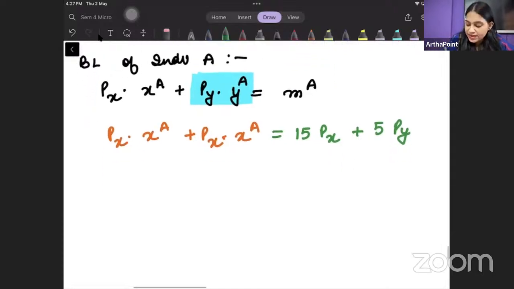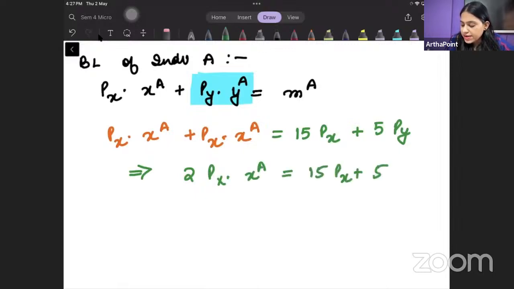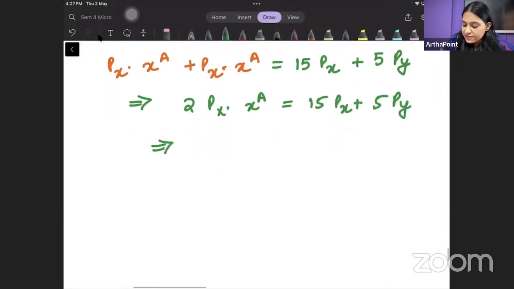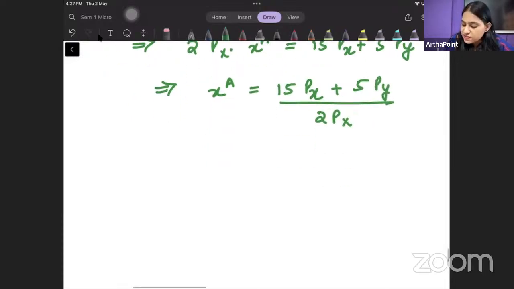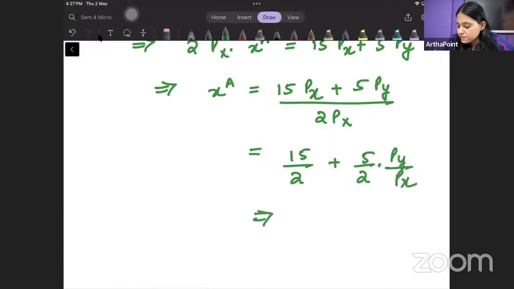Clear? तो बेटा I can go ahead and say 2px into x will be equal to 15px plus 5py. ये मैं बोल सकती हूँ. So from here I will get that xa will be 15px plus 5py divided by 2px. So this will go ahead and give me 15 by 2 plus 5 by 2 py by px. This will give me 7.5 plus 2.5 py by px.